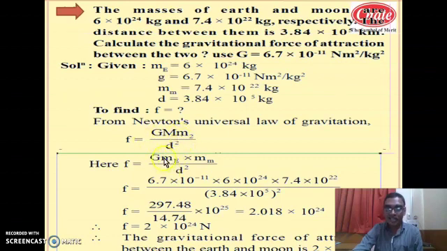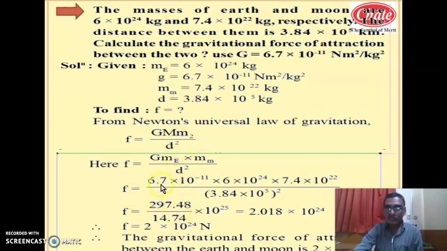So the same terms are written in this equation, F equal to G M m by d square. Sometimes we use one capital M and another small m. Capital M is always for the larger mass, and small m is generally for the smaller mass.